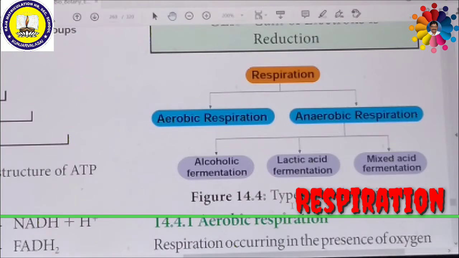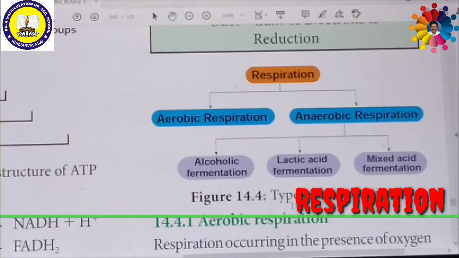Then we can see anaerobic respiration. Anaerobic respiration is nothing but, in the absence of molecular oxygen, the glucose is incompletely degraded. Aerobic respiration is the complete oxidation, or complete degradation, of the organic substances. But here in anaerobic respiration, the glucose is incompletely degraded into either ethyl alcohol or lactic acid. Then it is called anaerobic respiration. This anaerobic respiration includes glycolysis and fermentation. Glycolysis is common for both aerobic and anaerobic respiration.